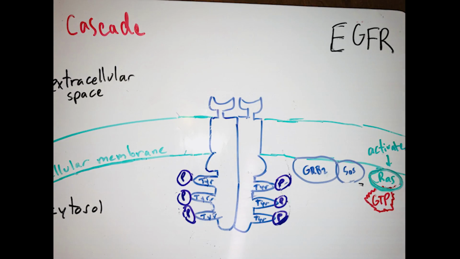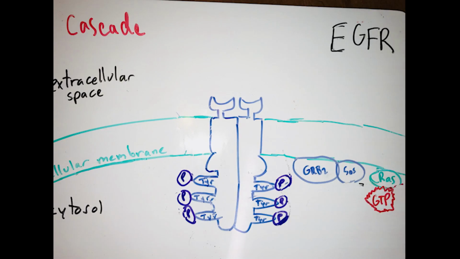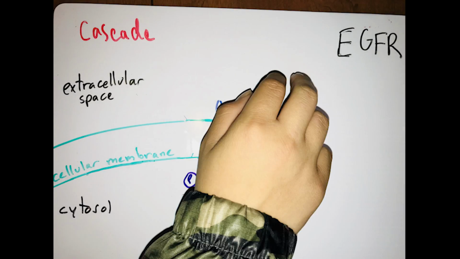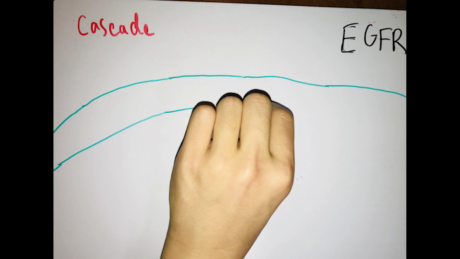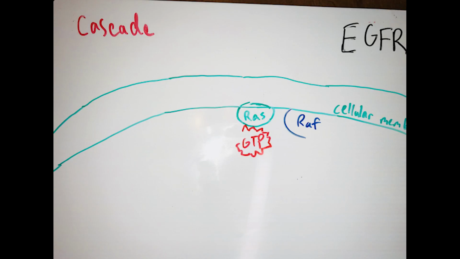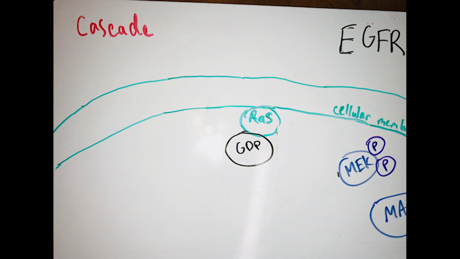SOS catalyzes RAS to release GDP, allowing it to bind at GTP and activate. GRB2 and SOS act as secondary messengers by initiating the RAS pathway. RAS activates a cytosolic kinase, RAF kinase. RAF phosphorylates and activates MEK.